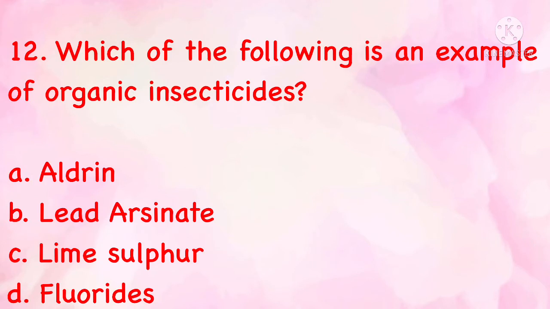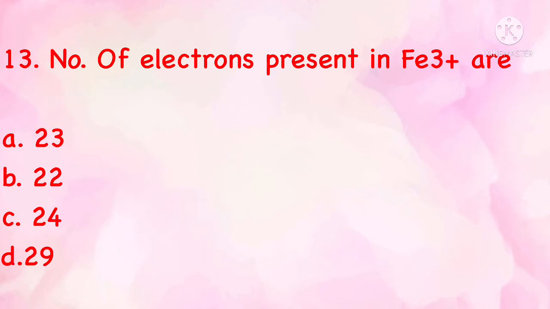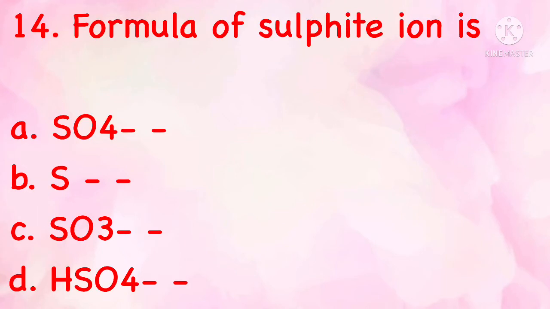Which of the following is an example of organic insecticide? Aldrin, lead arsenate, lime sulfur, fluorides. The correct answer is C, lime sulfur. The number of electrons present in Fe3+ is 23, 22, 24, 29. The correct answer is A, 23. Formula of sulfate ion is SO4, S2O3, HSO4. The correct answer is A, SO4.